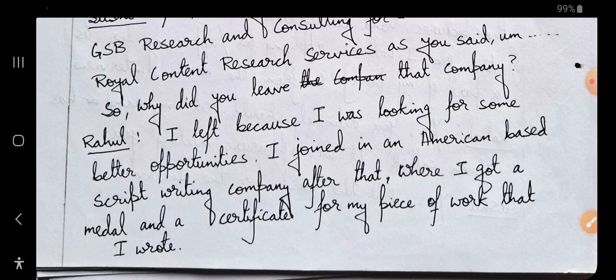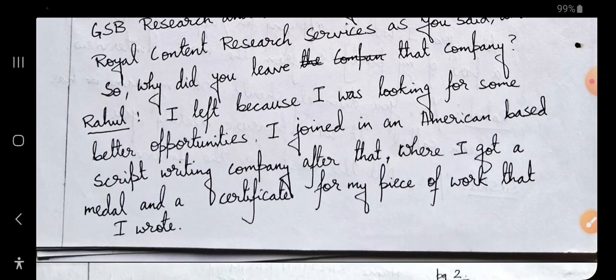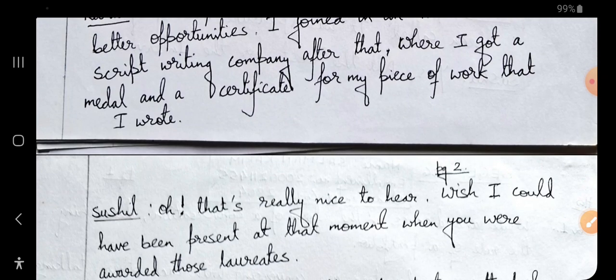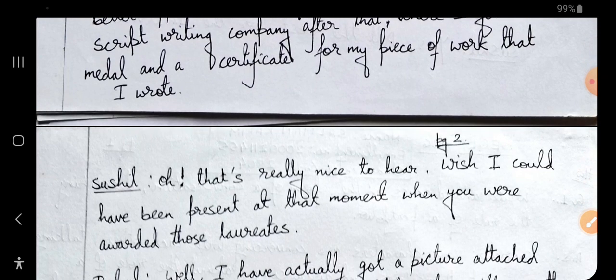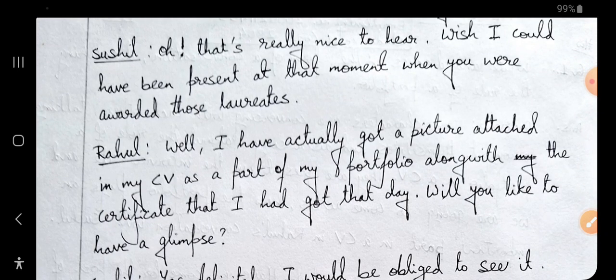So Rahul said that I left because I was looking for some better opportunities. Now he is giving the reply: I left because I was looking for some better opportunities. I joined an American based script writing company after that, where I got a medal and a certificate for the piece of work that I wrote, okay. Then Sushil says, oh, that's really nice to hear. Wish I could have been present at that moment when you were awarded those laureates, meaning the things that Rahul had received. So Rahul says that, well, I have actually got a picture attached in my CV as a part of my portfolio, okay.